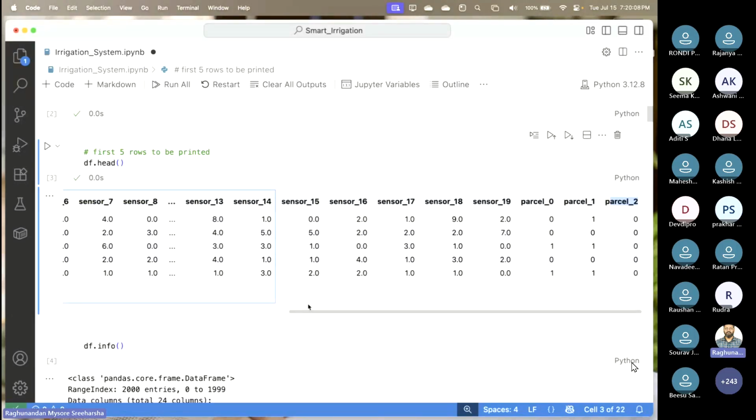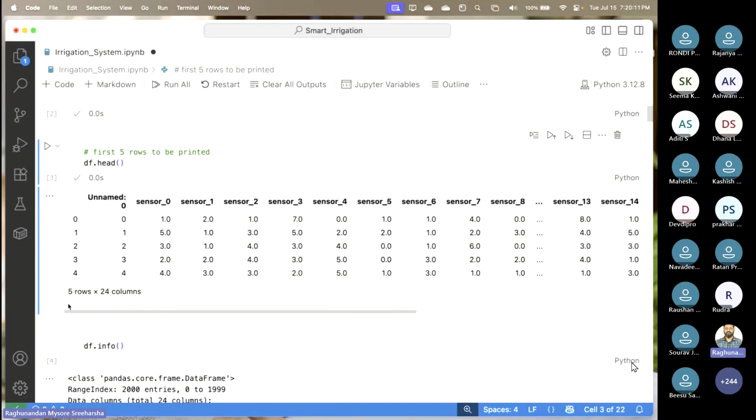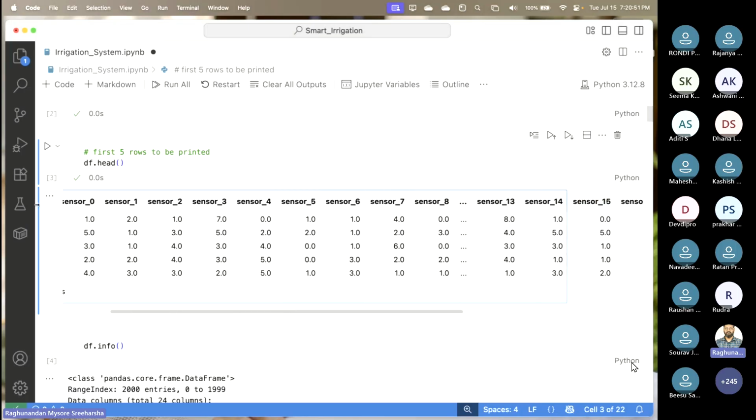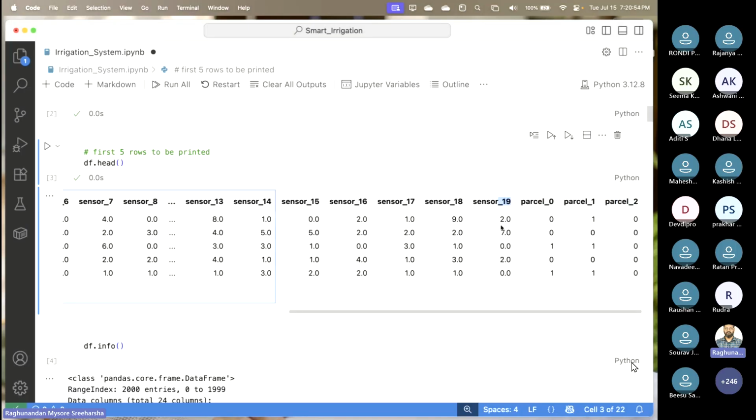Now let us try to understand what these are. Unnamed: 0 means some feature that could possibly be because someone, while trying to save it, saved it with the index. Can you look at this: 0, 1, 1, 2, 2? There is a high possibility that this is an index. So we don't need that, leave this. Sensor 0 means this is the 0th sensor or the very first sensor. Okay, so it is recording the values as 1, 5, 3, 2, and so on. We have multiple sensors here up to 20. I'm saying 20, but here it is written 19. You know that it is starting from 0, right? So 0 to 19 means 20 sensors are there.